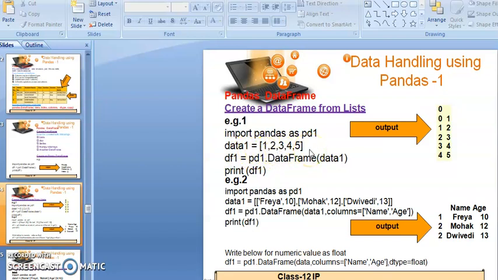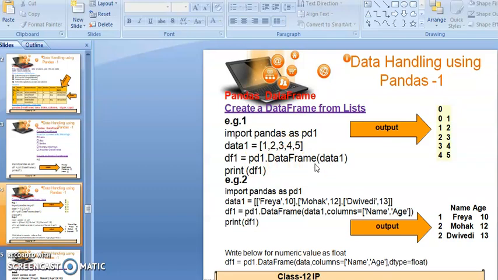Here you will write the array elements. Now after that, I have taken another variable. The name of the variable is df1 equals pd1.DataFrame(data1). So here what I am doing, students, is that in the pd1 variable reference I have called the DataFrame function to create the data frame.